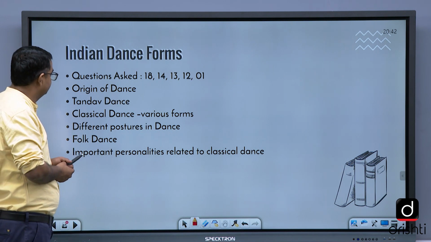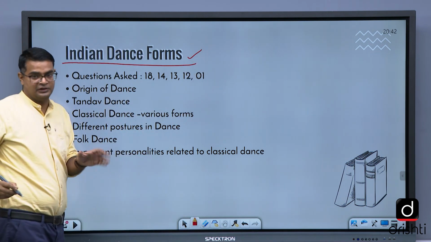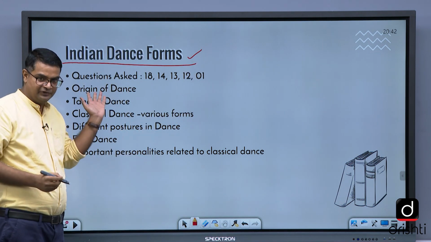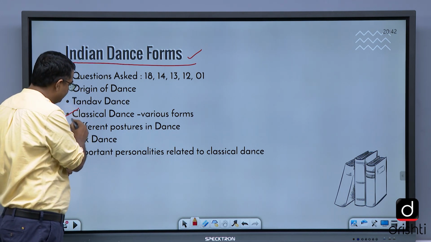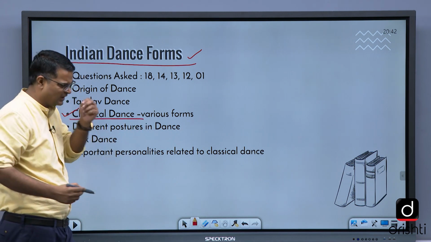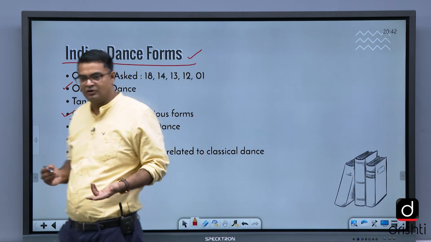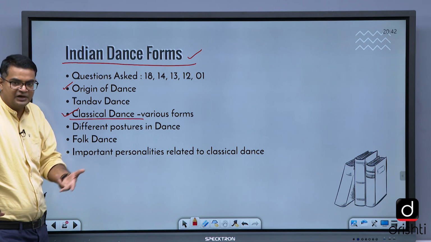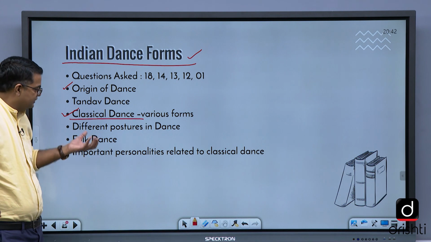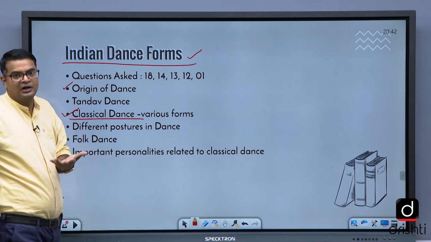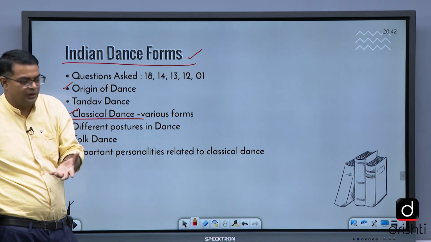Indian dance forms. This is a very important topic. इससे question खूब पूछा जाता है PT में. In the main exam, Tandav they asked in the main exam also. Origin of dance, classical dance, various forms of classical dance, like Bharatnatyam, Kathak, Kathakali, Kuchipudi, Manipuri, Sattriya dance. All these dances, origin of classical dance, what is Tandav, types of Tandav dance, what is the genesis of Tandav, these types of things. Different postures in dance, like what is Tribhanga style of dance, what is the posture called Bhanga, Tribhanga, all these things.